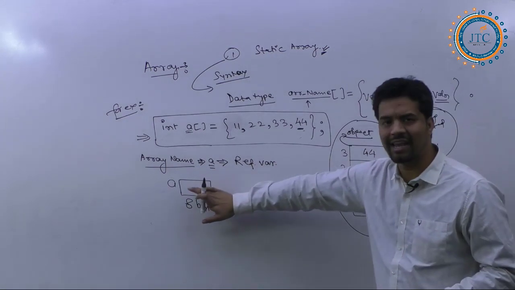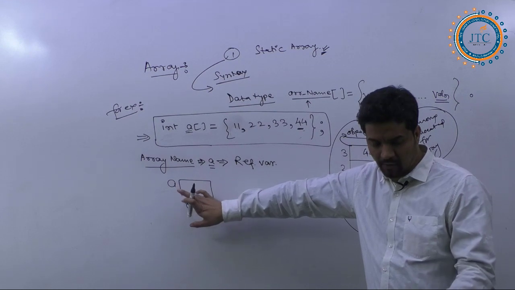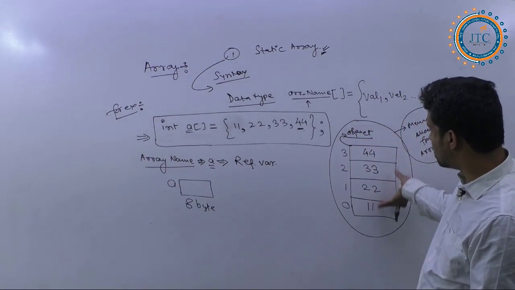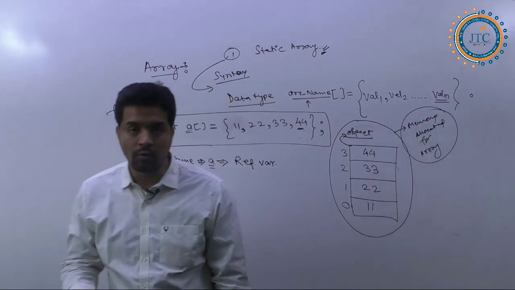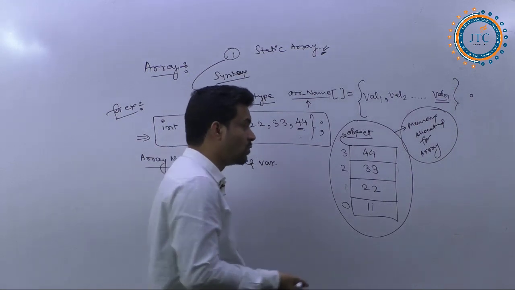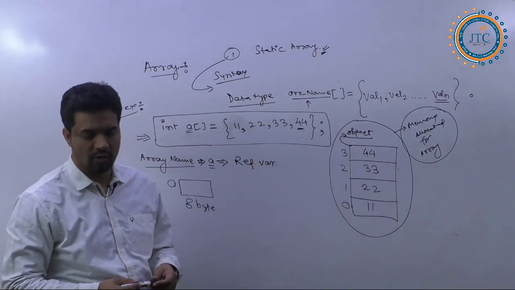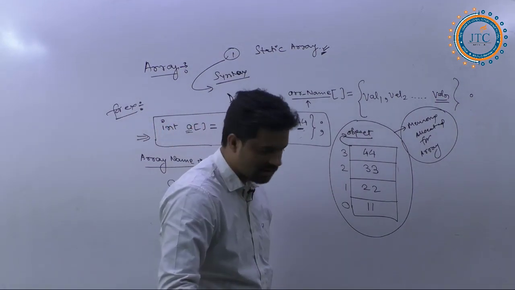I am not talking about this A, because A is not an array. I am talking about this particular object we have written. How much memory is it going to allocate for this array? Can you please tell me? Yes, I am expecting your answer on this.